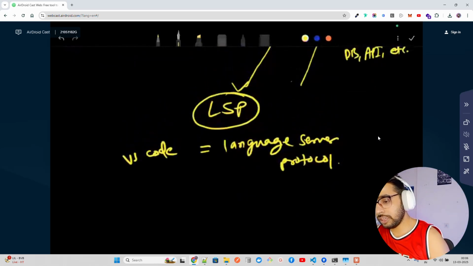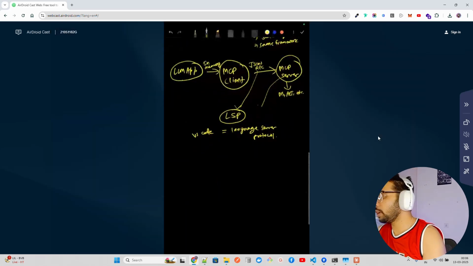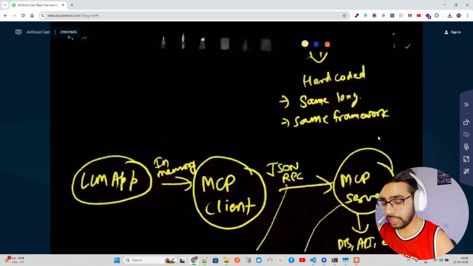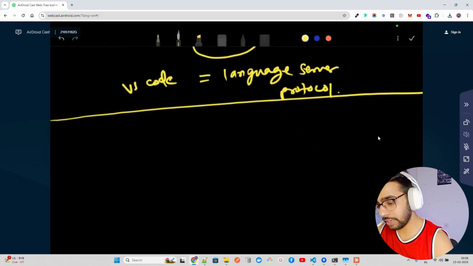Now it has a lot of components. We're going to talk about it, but let me design the architecture, because that's very famous on the internet wherever you open it. So let's do that. How does it look?